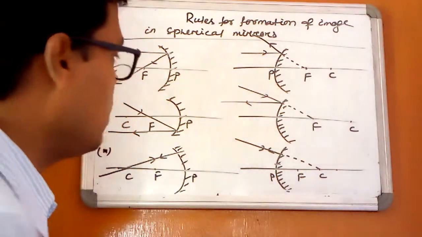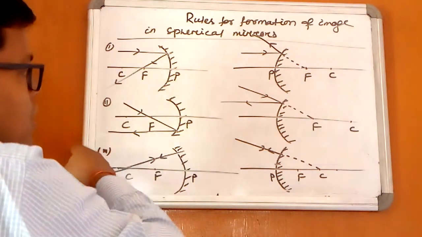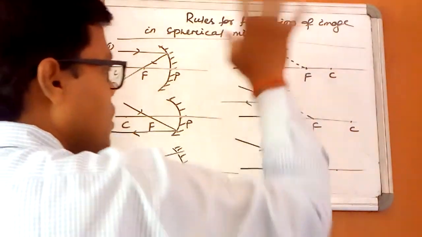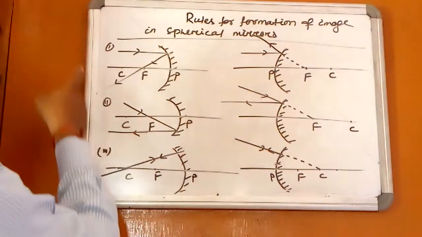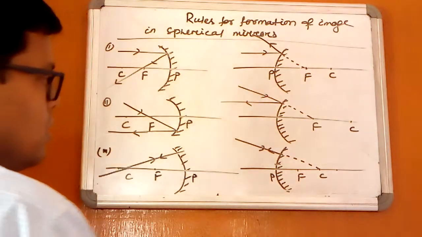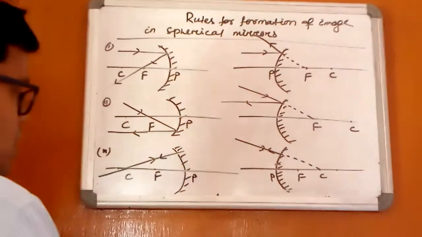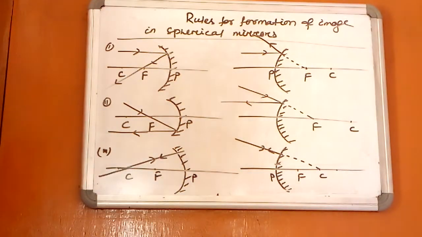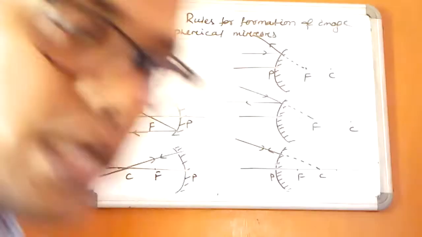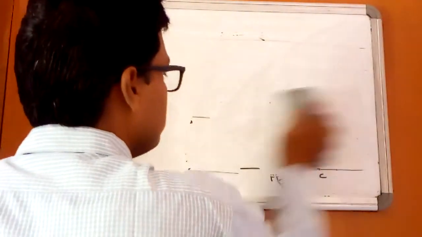Once again I repeat, the light ray coming parallel passes through the focus for concave mirror and diverges from the focus for convex mirror. The light ray passing through the focus becomes parallel to the principal axis for concave mirror, and for convex mirror the light ray coming toward the focus becomes parallel, and in both cases the light ray passing through the center of curvature retraces the same path. Using this we can draw the formation of image in different mirrors.